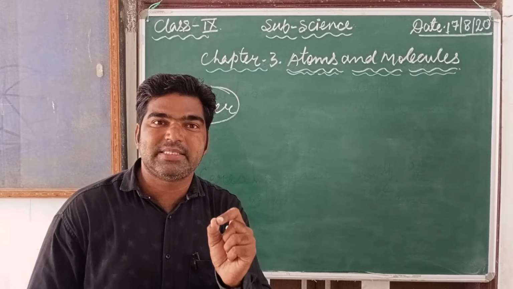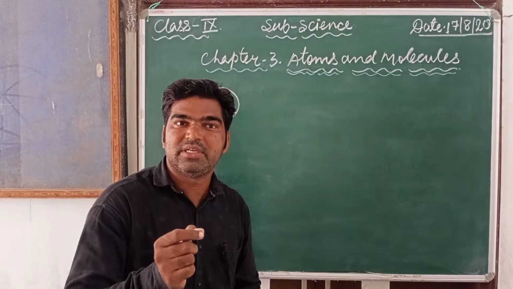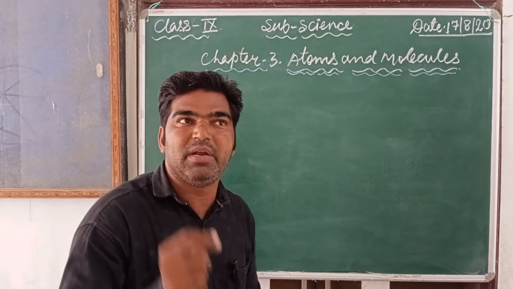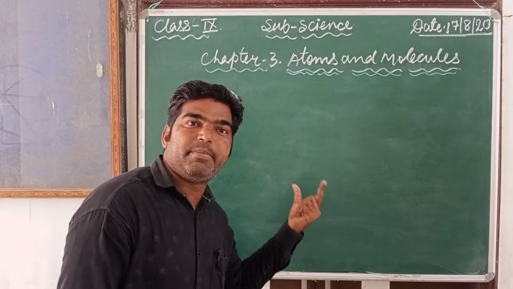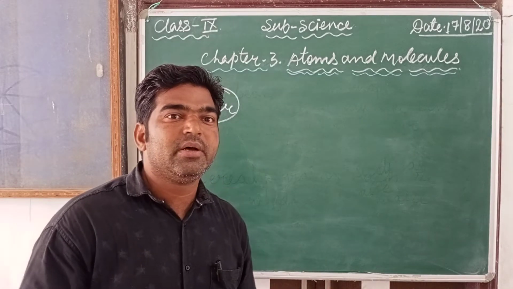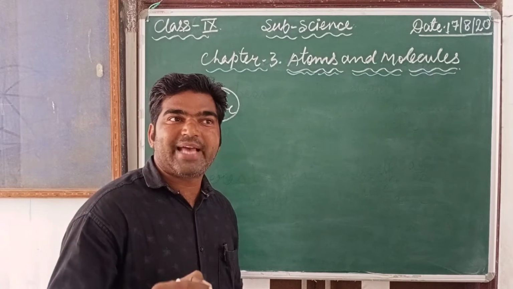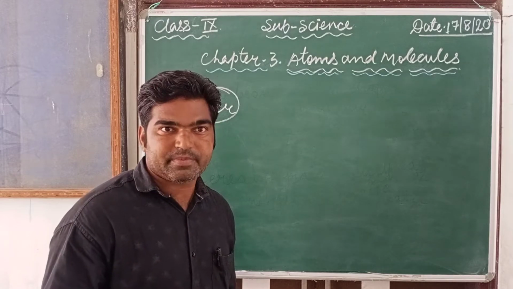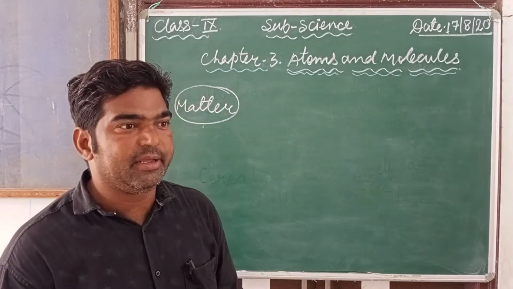The smallest unit, or the smallest building block, of matter. And atoms may or may not exist independently.